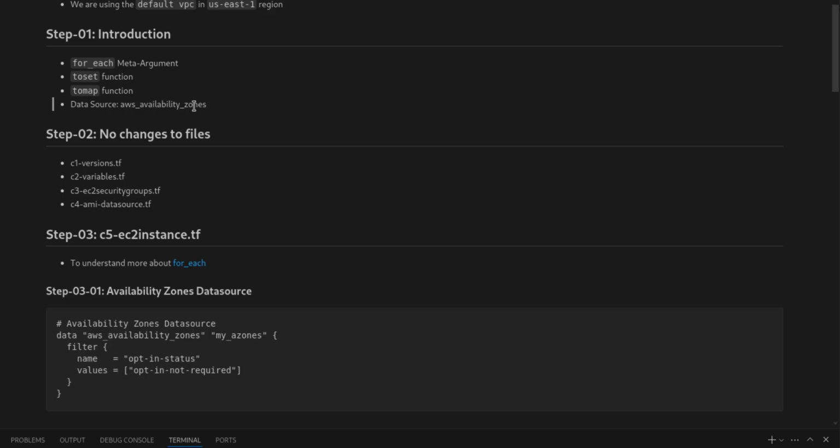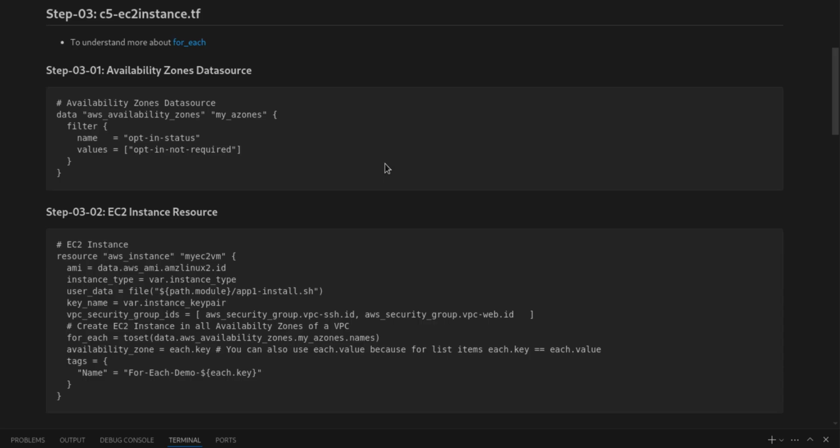Data source will be AWS availability zones. No change to the versions, variables, and security group file and the data source file. Only the instance file will be changed. In the instance file, that is the EC2 instance.tf file, we will understand the for_each loop. Now the availability zone data source, aws_availability_zones, my availability zones, and the filter is opt-in-status, opt-in-not-required. This is going to be the filter.